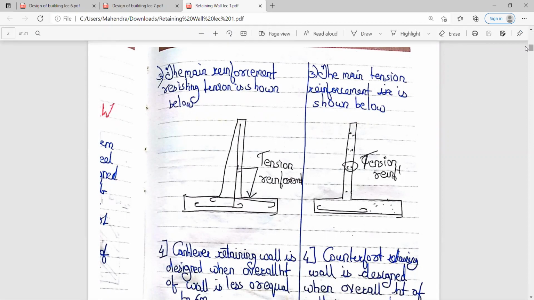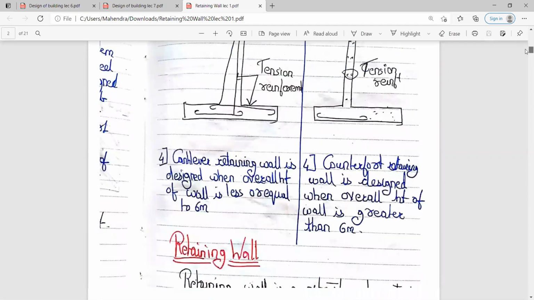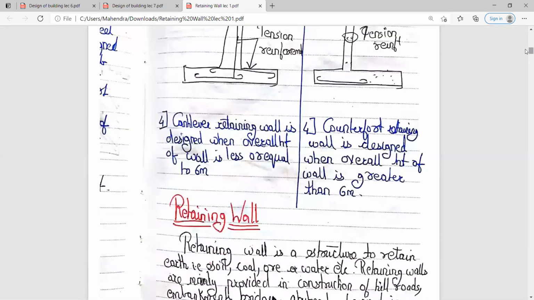Then the fourth difference between the cantilever and the counterfort retaining wall is that in the cantilever, the overall height of the wall will be less than or equal to 6 meters, and in case of the counterfort retaining wall, the overall height of the wall will always be greater than 6 meters. Cantilever में it will be less than or equal to 6 meters, but in counterfort it will be greater than 6 meters.